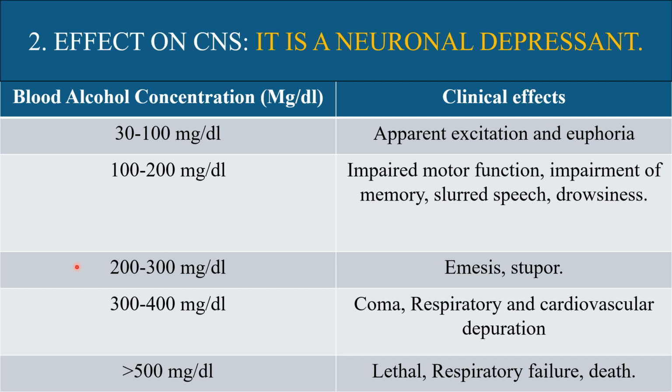At 200 to 300 milligram per deciliter, emesis and stupor occur. At 300 to 400 milligram per deciliter, coma and respiratory and cardiovascular depression can occur. And at more than 500 milligram per deciliter, lethal respiratory failure and death can occur.